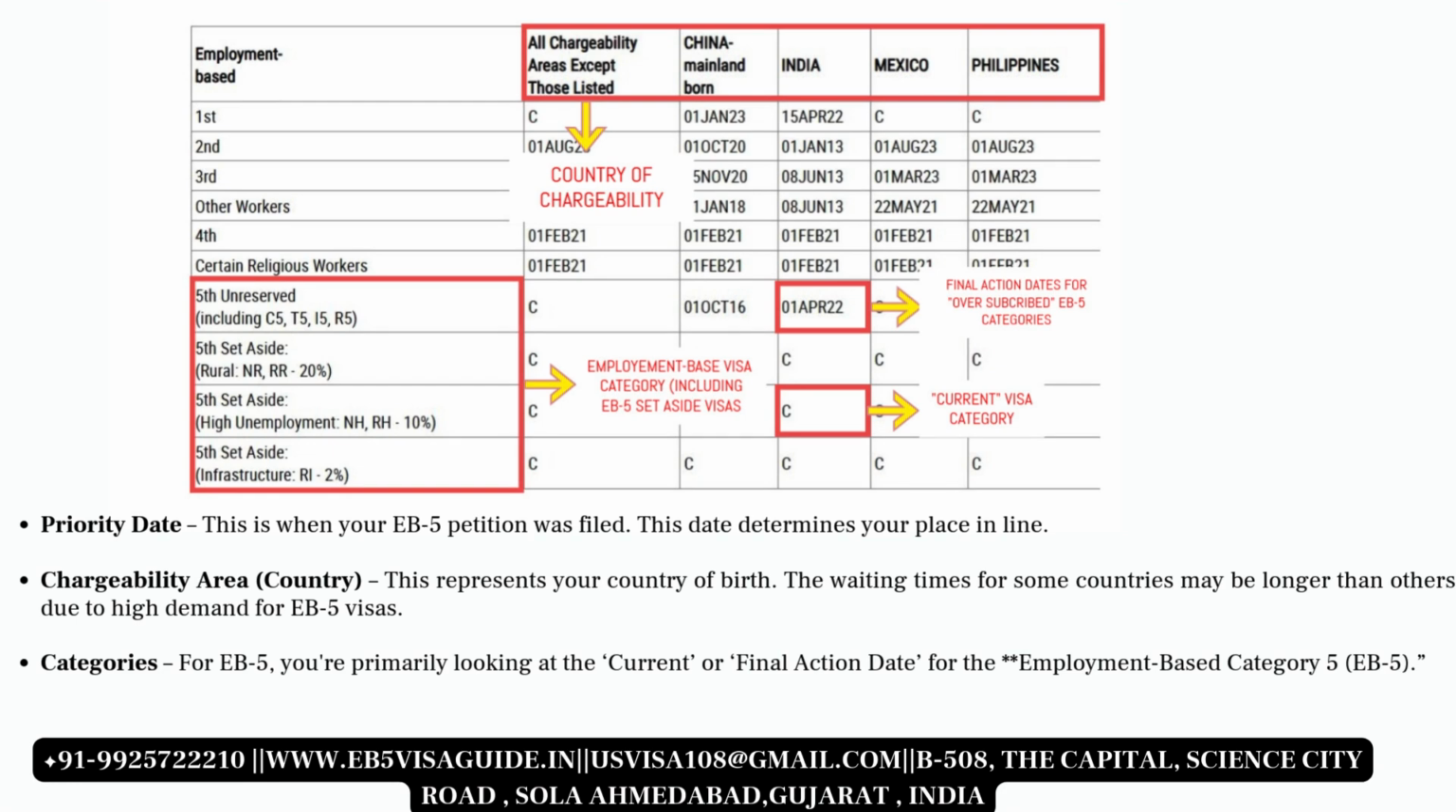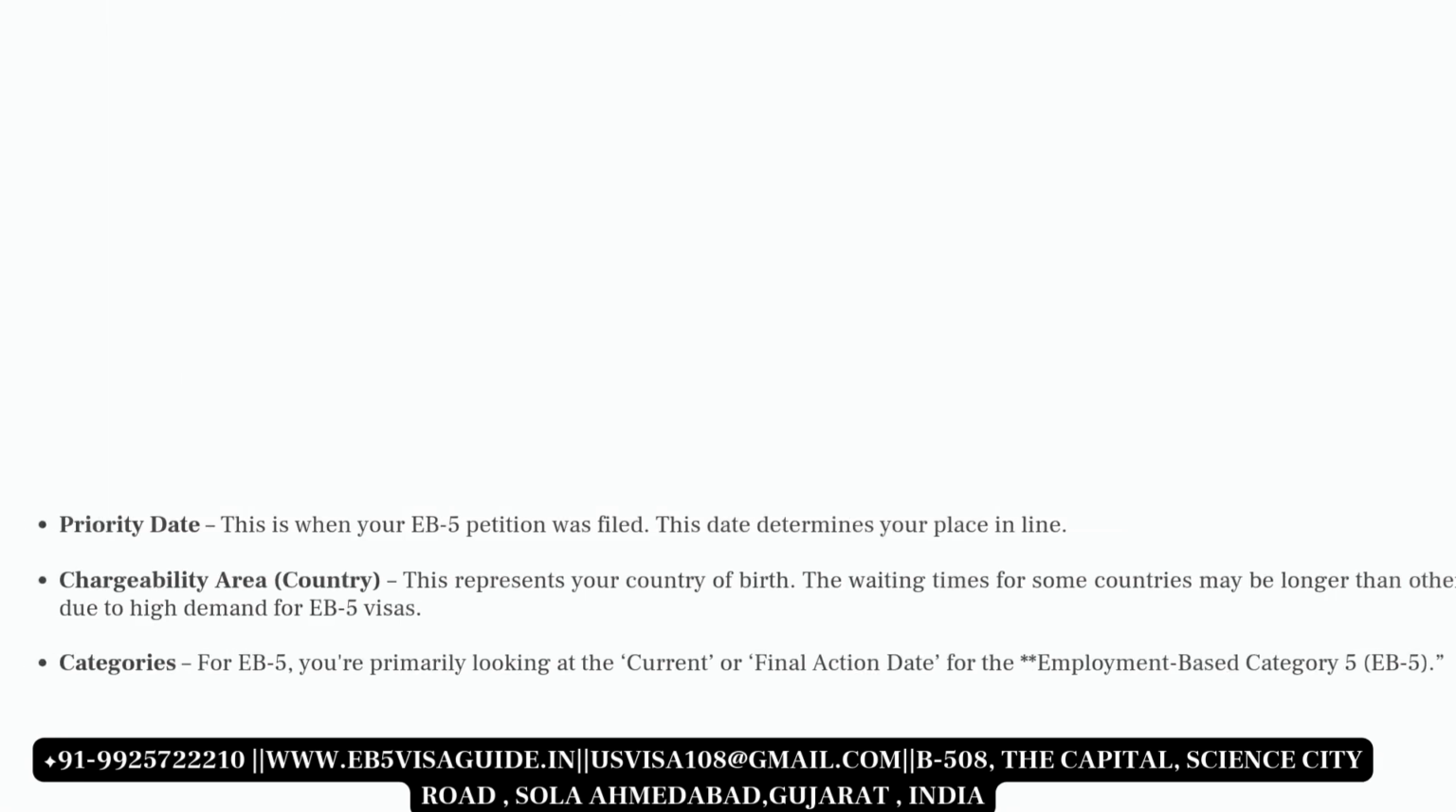Chargeability area, country. This represents your country of birth. The waiting times for some countries may be longer than others due to high demand for EB5 visas. Categories. For EB5, you're primarily looking at the current or final action date for the employment-based Category 5, EB5.